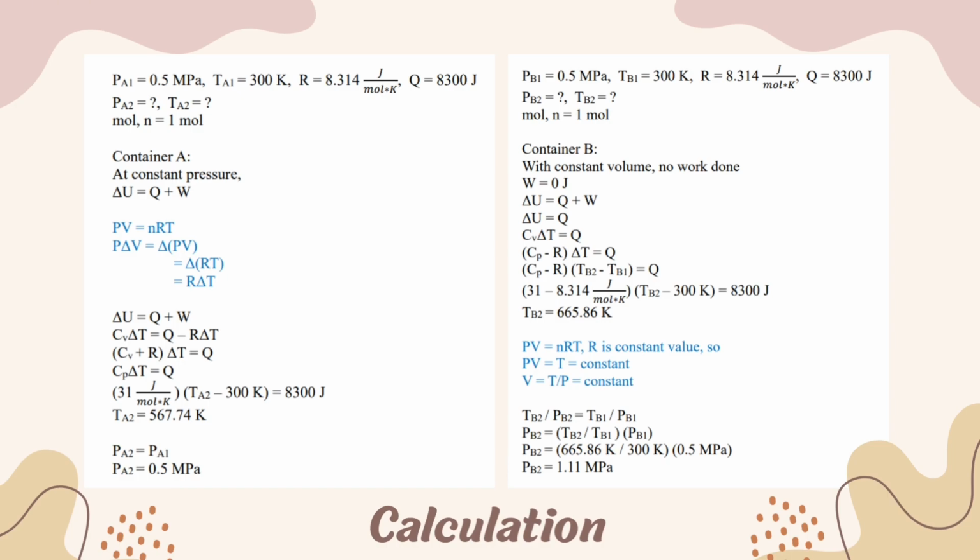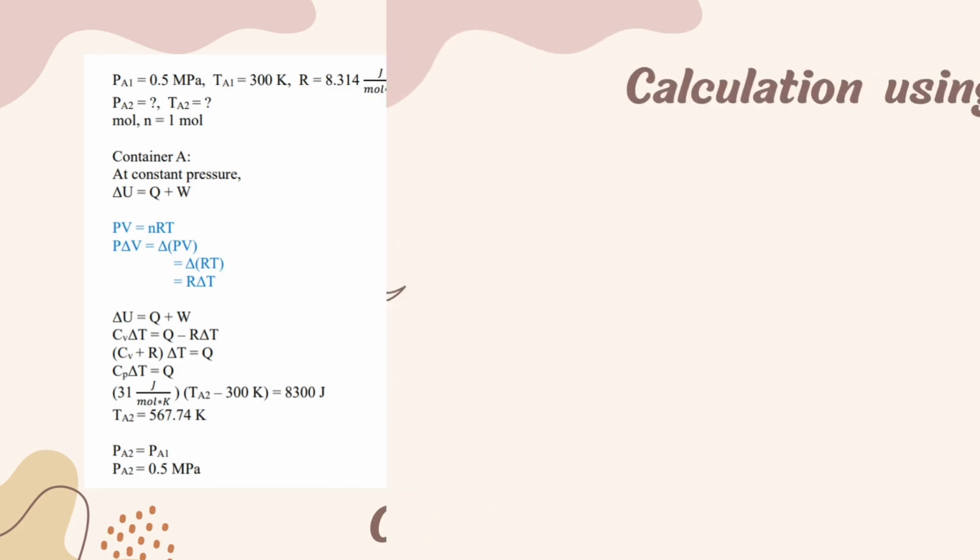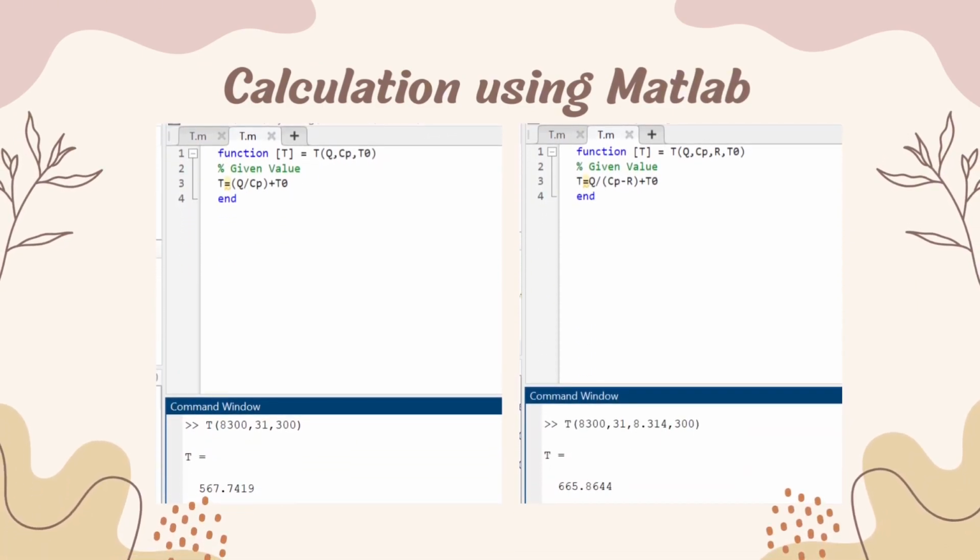PV is equal to nRT. By rearranging the equation, we have, for constant volume, T over P is constant. Then we can get the final pressure for container B is 1.11 megapascal. This is the solution using MATLAB.